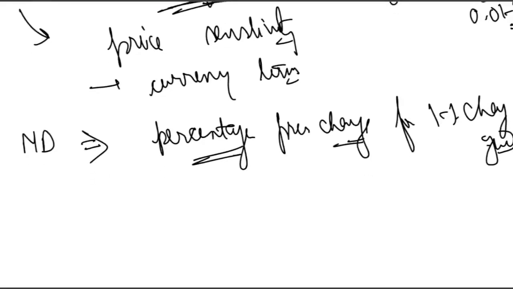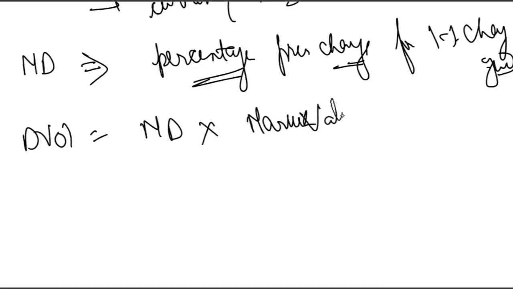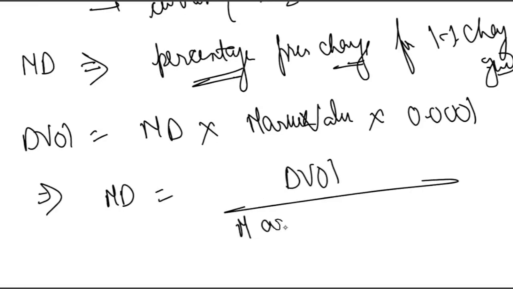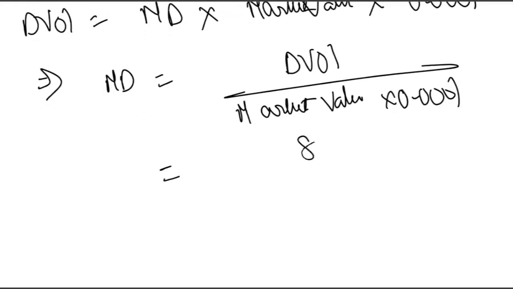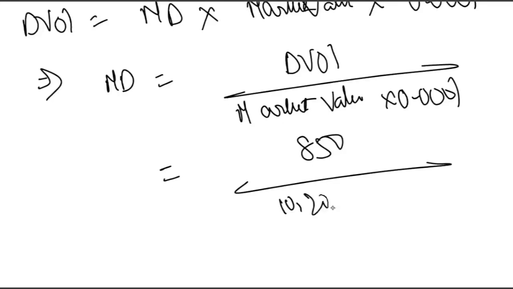And what is the linkage of the formula? Let me write it down. DV01 is equal to modified duration multiplied by the market value multiplied by 0.0001. That's it. Now you can rearrange the formula: MD is equal to DV01 upon market value multiplied by 0.0001. Now just put the value. DV01 is 850, and market value is 10,20,000, right? It is 10,20,000 multiplied by 0.0001.